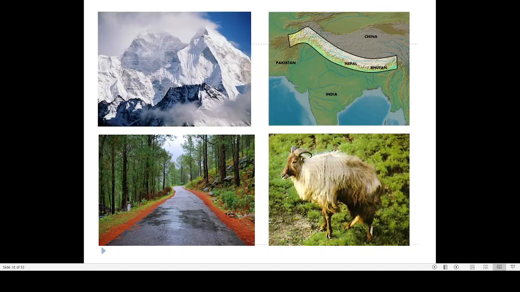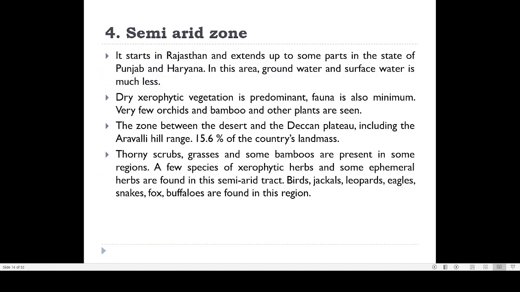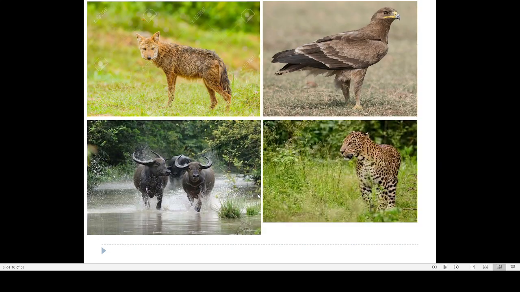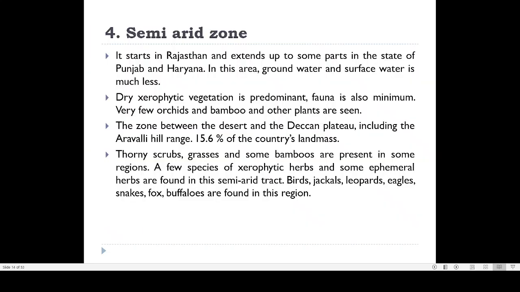Then going to the animals, mainly birds, jackals, leopards, eagles and buffaloes are present here. So here these are the jackals, the different types of eagle. This is a leopard, this is a wild buffalo. So these are the different types of animals that you can find in the semi-arid zone. So that is the fourth zone.